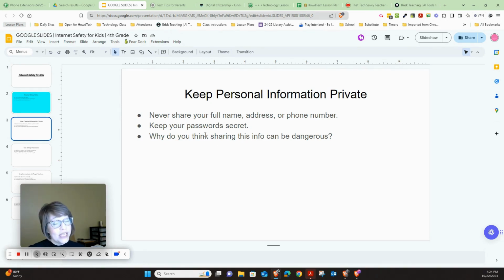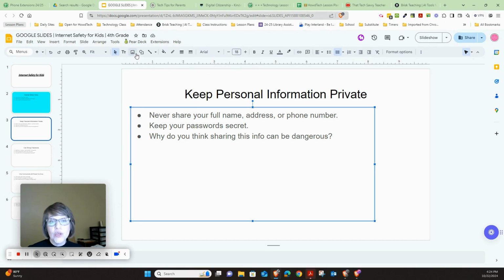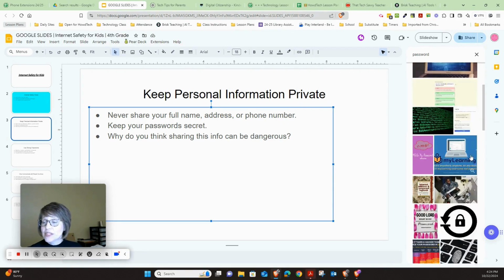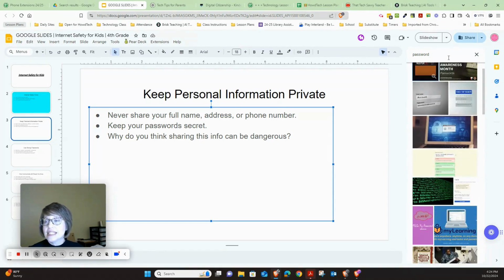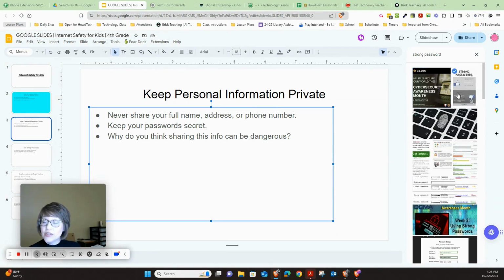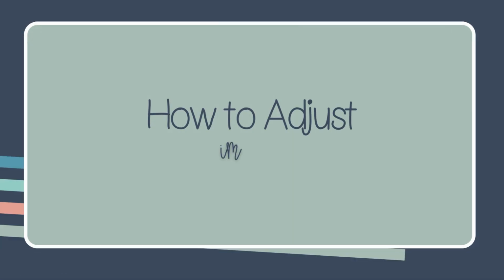To do that for an image, all you have to do is click here. You can click either insert and go to image and then search the web, or you could go to image here on the toolbar and press search the web. And then over here you can just try password and click there, and then you can see different types of passwords, something that might relate to that page. So let's see, I'm going to do strong password. And let's see if that might come up. You can just do something like that and press insert, and then it can come in.